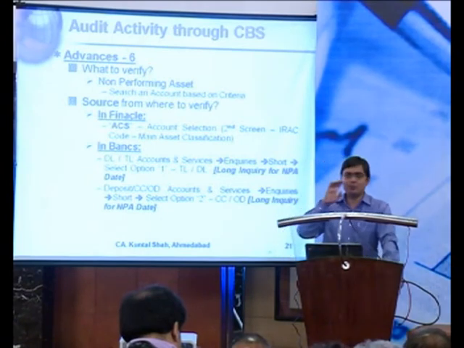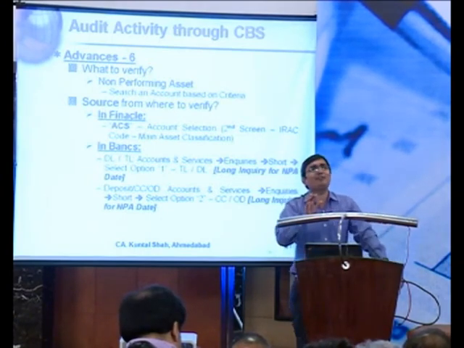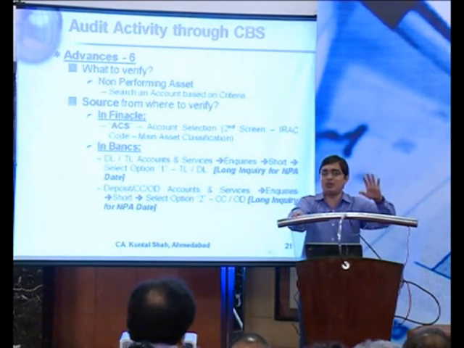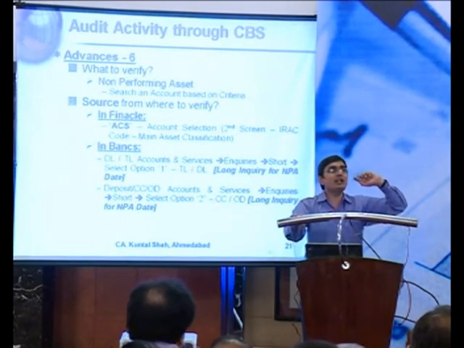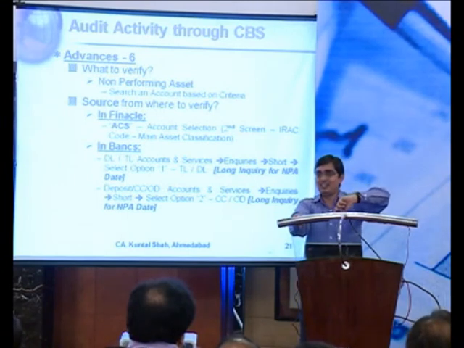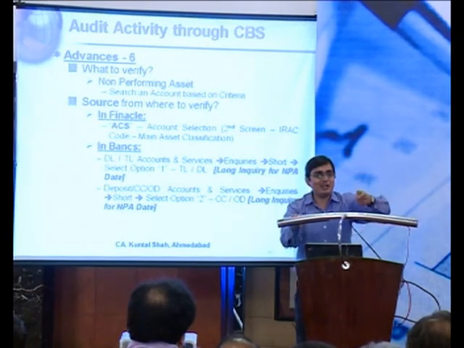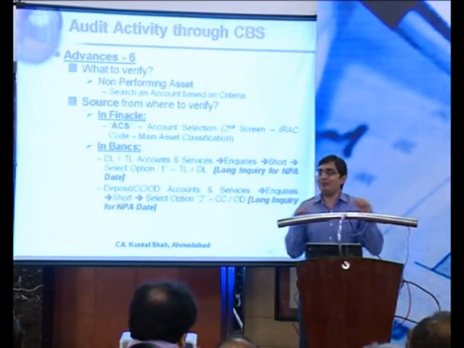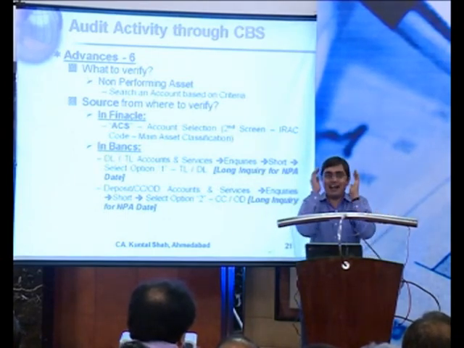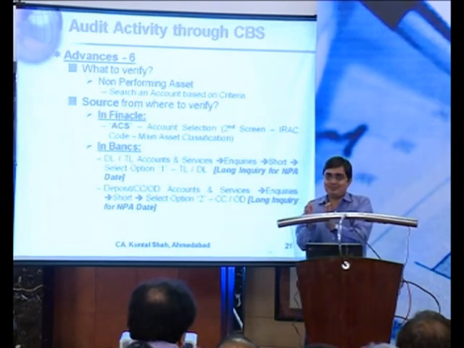General inquiry is for general purpose. LAOPI is specifically for those cases where you want to verify the overdue accounts. Overdue means not only overdue on the debit side, but also overflow on the credit side, plus overdue in interest as well as overdue in principal. See, a plethora of information is available. Only thing is how we should go with the system.